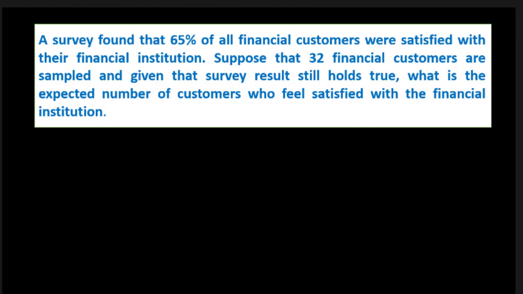Going by the definition of mean, we are taking 32 samples again and again, and we know that the probability of success, the customer being satisfied, is 0.65.